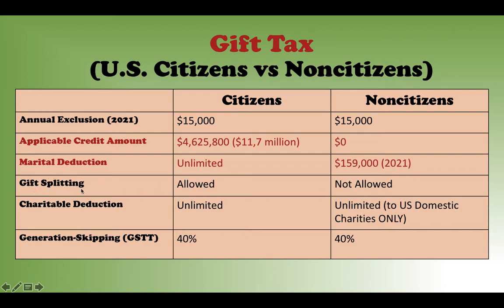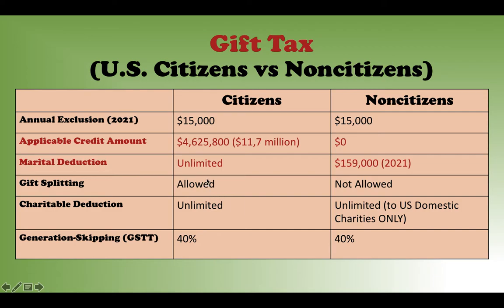Then gift splitting is for spouses, married couples. For a U.S. citizen, each spouse is allowed $15,000 in annual gifts without filing anything, right? So if the husband gives away $30,000, they can use the wife's annual exclusion of $15,000.